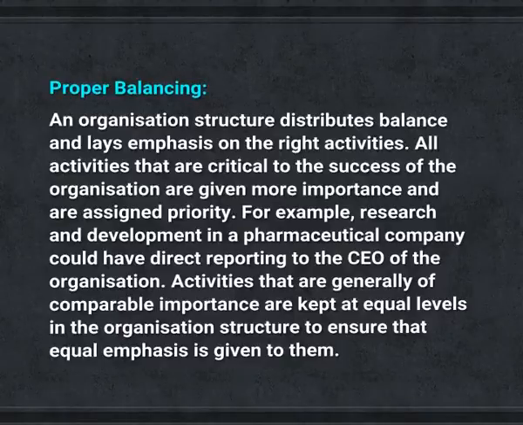Proper balancing. An organization structure distributes balance and lays emphasis on the right activities. All activities that are critical to the success of the organization are given more importance and are assigned priority. For example, research and development in a pharmaceutical company could have direct reporting to the CEO of the organization. Activities that are generally of comparable importance are kept at equal levels in the organization structure to ensure that equal emphasis is given to them.